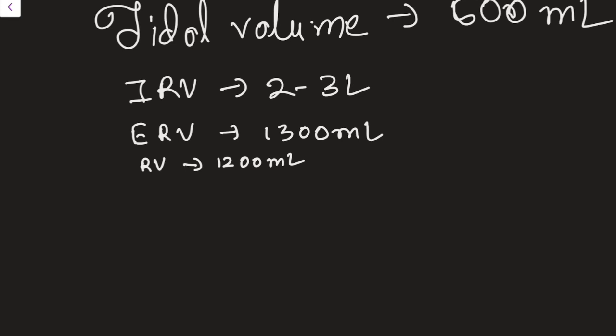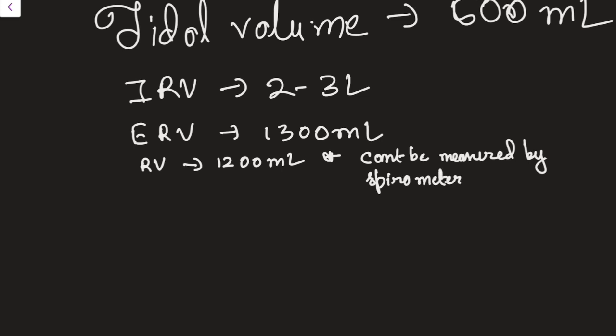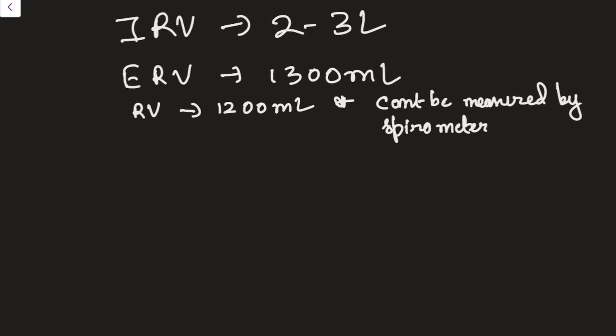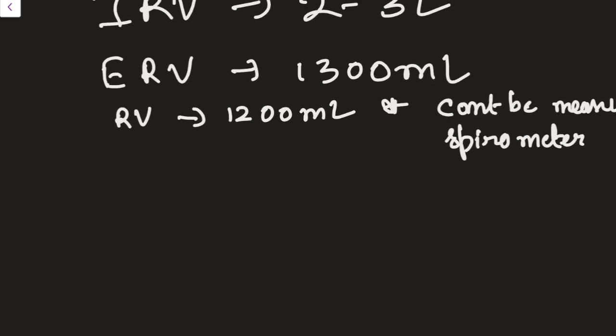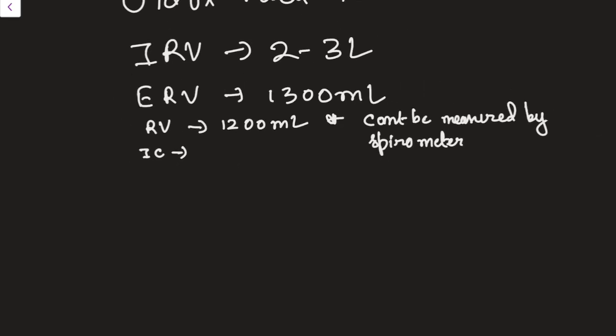One thing important about this is it cannot be measured by spirometer. Now we have done almost all the volumes. Now let's get into the capacity. First is inspiratory capacity.